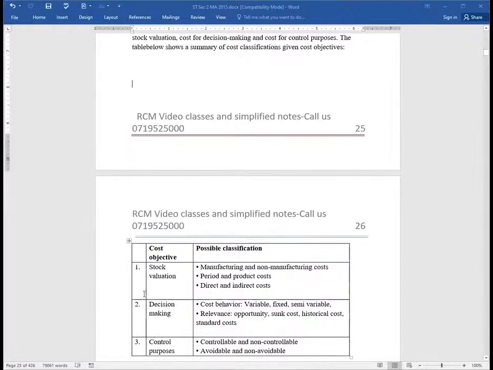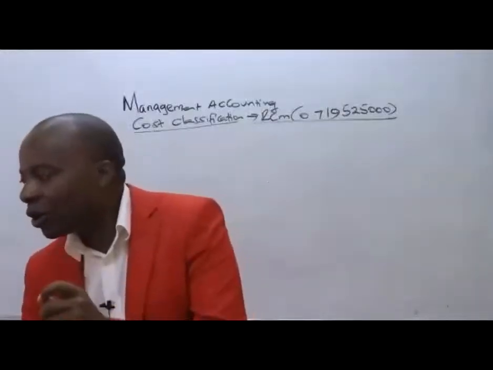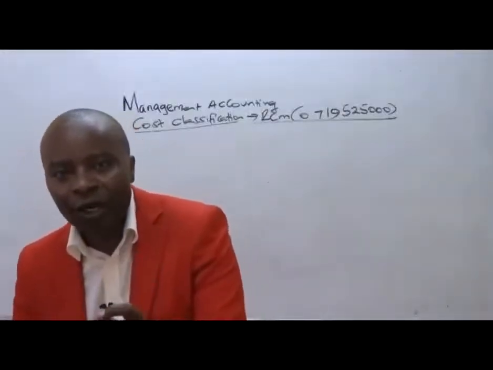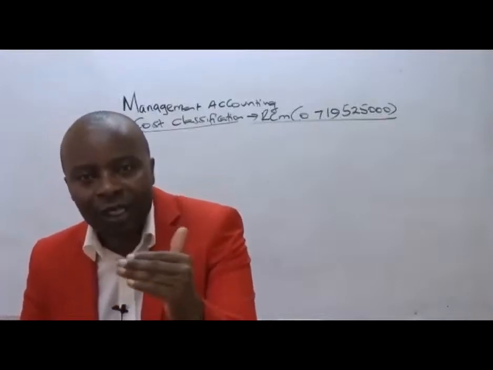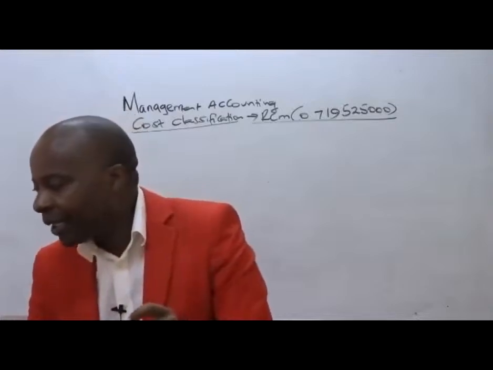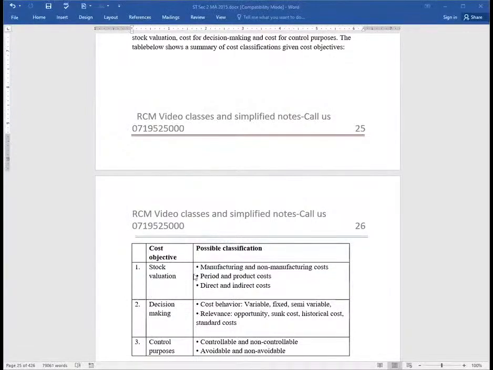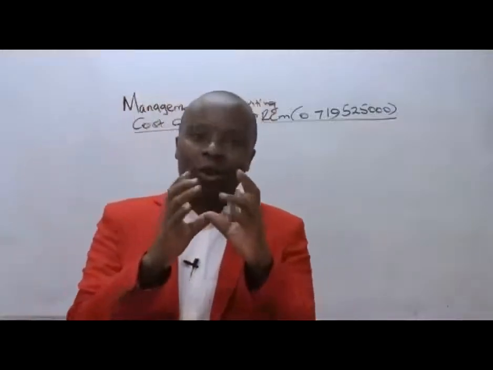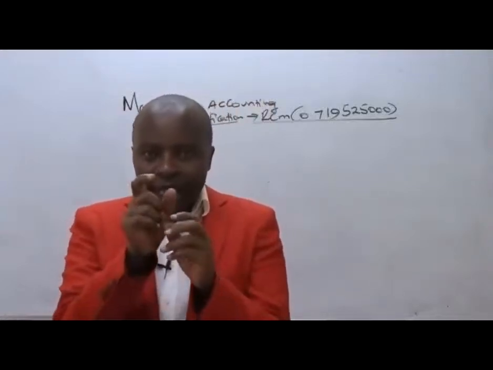So if you have a cost objective of stock valuation, then what will be some of the classifications of costs under stock valuation that we shall be having? Ladies and gentlemen, here we are told under stock valuation, we are going to have two types of costs. We could have what we call manufacturing and non-manufacturing costs. Listen to me very well. Under stock valuation, we shall be having those costs.